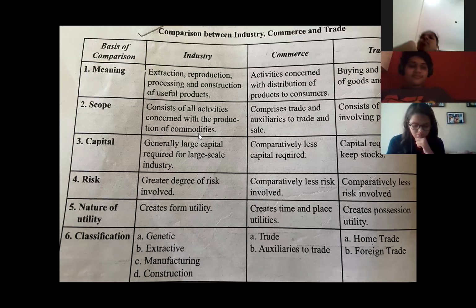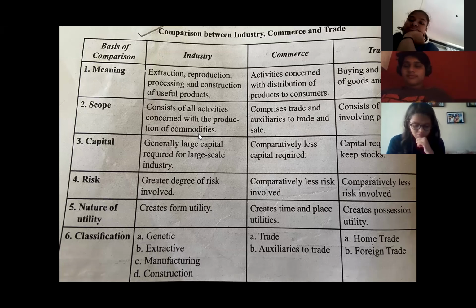Then we come to the risk involved in all three of them. In industry, there is a greater degree of risk involved. In commerce, comparatively less risk is involved. And for trade, again, there is less risk involved. Now the fifth point, that is nature of utility.